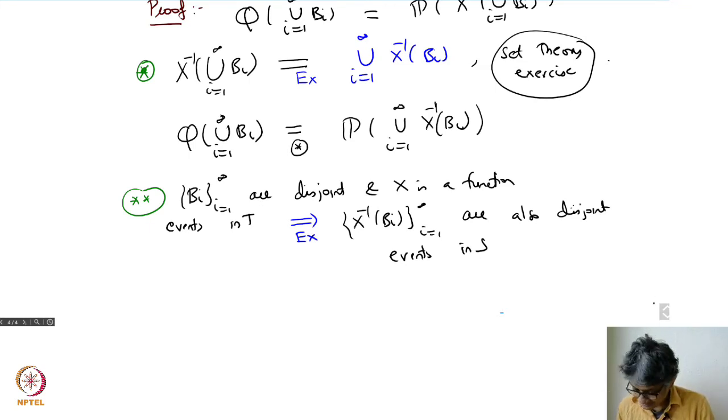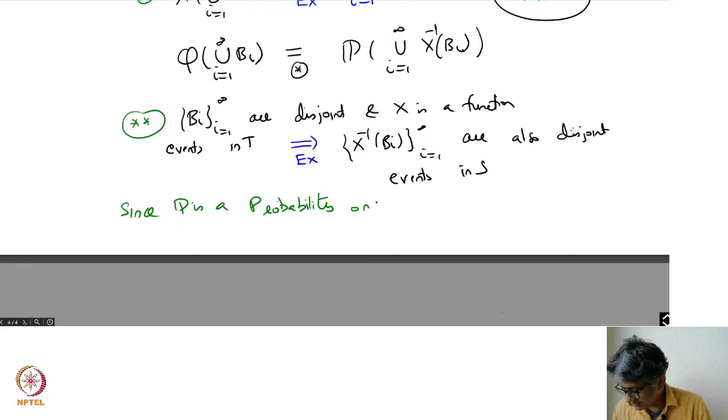So once you have this, since P is a probability on S, what do you get? You immediately are on your way.